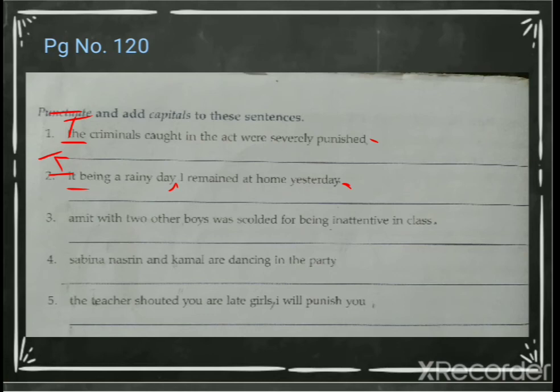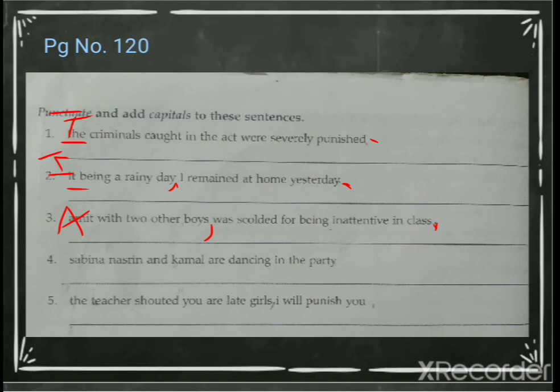Come to the next one. Third one, Amit. Proper noun, capital letter. So A capital. Amit with two other boys, comma, was scolded for being inattentive in class, full stop.